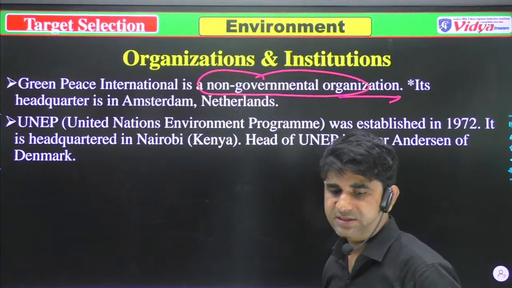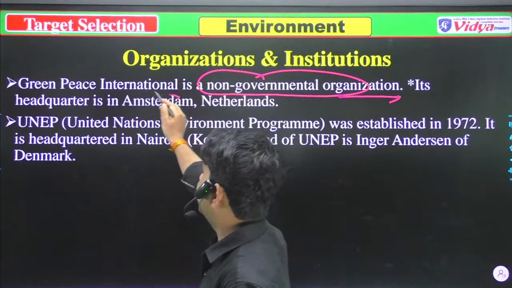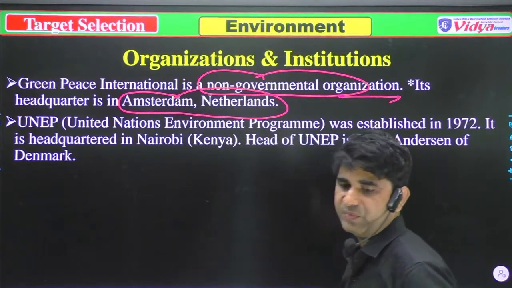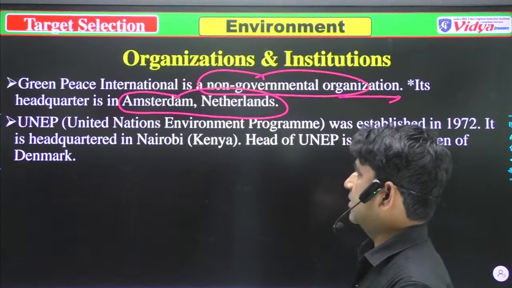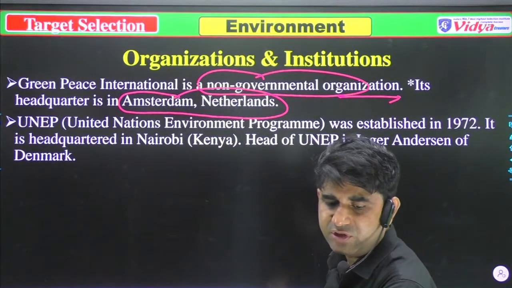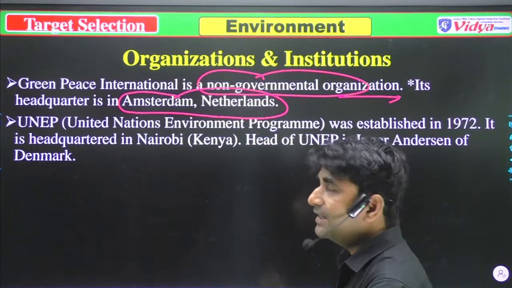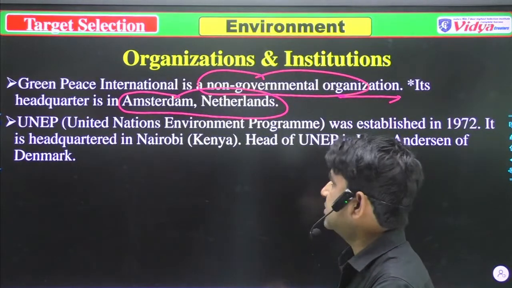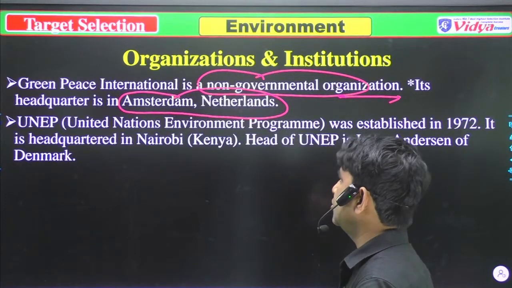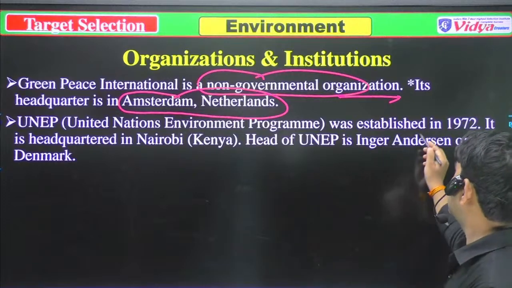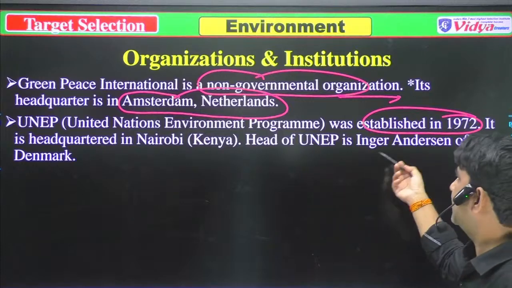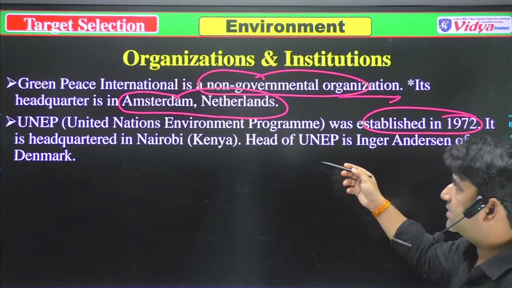It has been asked many times, where is the headquarters of Greenpeace International? Then you will say it is in Amsterdam, Netherlands. Next is UNEP, the United Nations Environment Programme, established in 1972. Remember that it was established in 1972, and its headquarters is in Nairobi, Kenya.